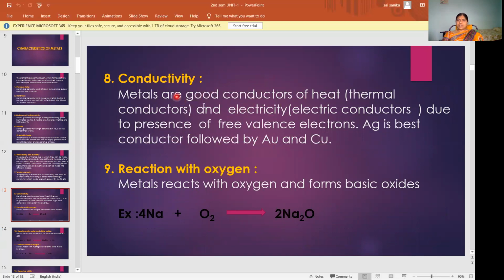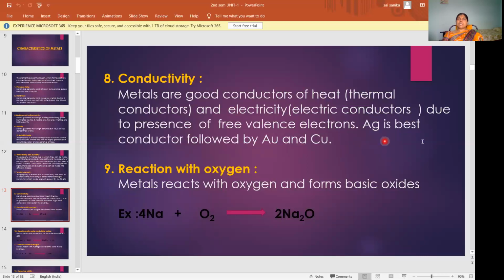We already studied this in the first semester, metals in acids and bases. What is a conductor, what is an insulator? There we gave the examples. Metals are good conductors of heat as well as electricity, thermal conductors and electric conductors. Due to what? Due to the presence of free valence electrons. Due to these valence electrons only, they act as good conductors. Among all the metals, Ag, silver, is the best conductor, then gold, then copper.